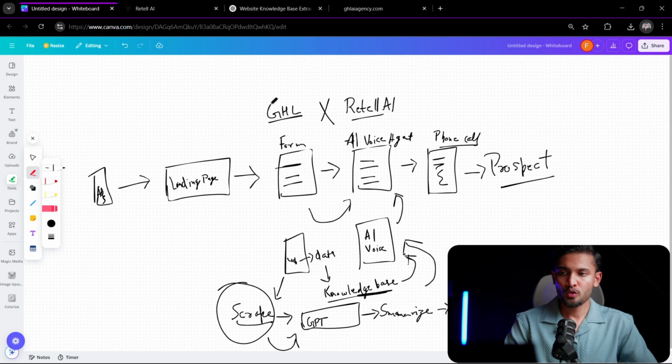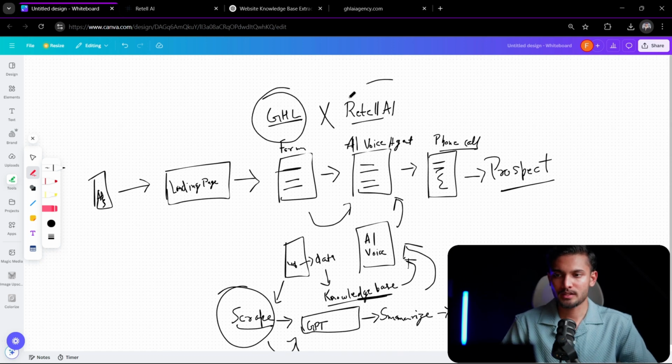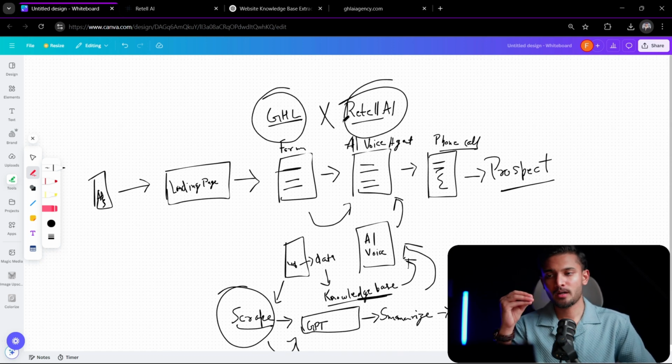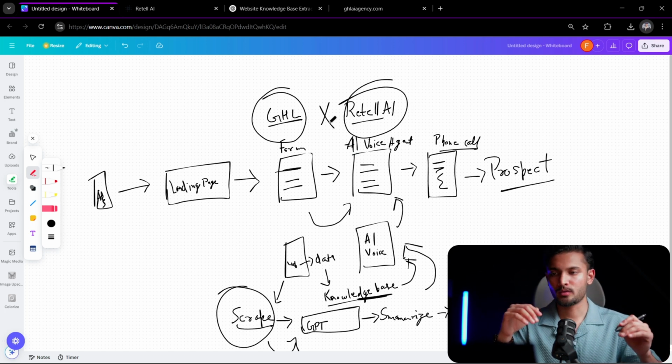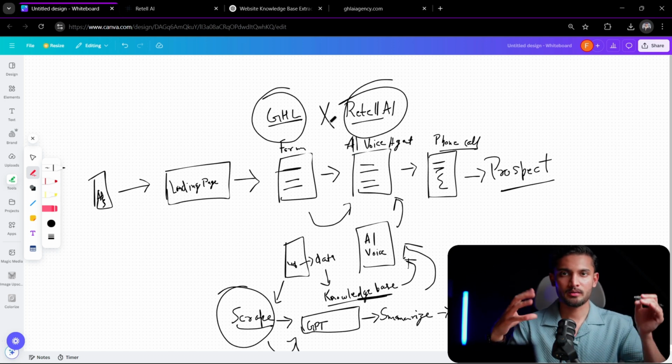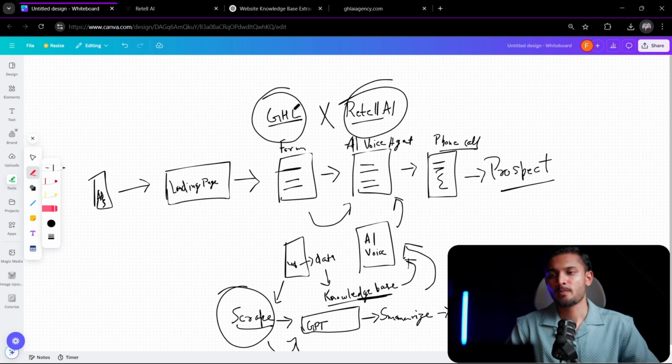So we're going to use two pieces of software. First, GoHighLevel, and the second, Retell AI. GoHighLevel, because you need a platform to manage all your leads. Once you have 100, 200, 500 leads, you need to manage them. It just makes it very easy. You can white label GoHighLevel as well. And the AI voice agent will get built on Retell AI. So first, let's actually build the form.